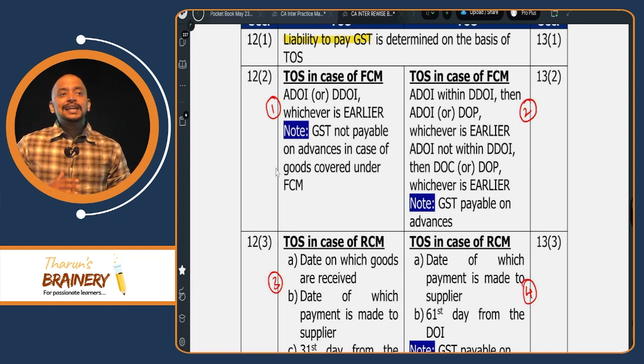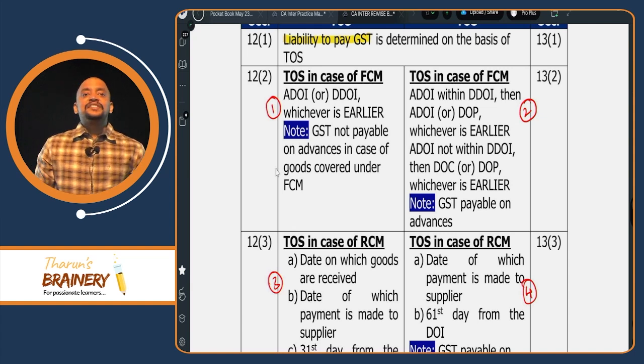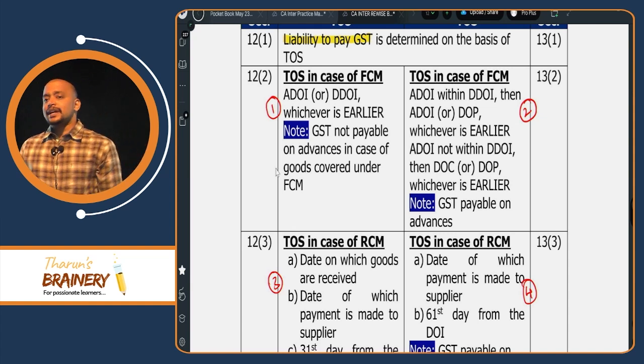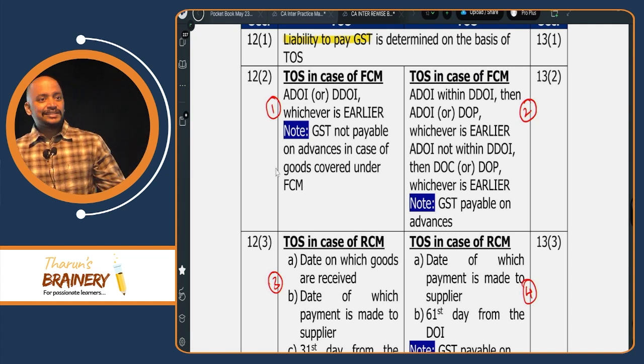Okay. Then in case of services FCM, you see that if invoice is given within the due date, what is the due date for giving invoice? In case of services, already we know 45 days, 30 days, etc.